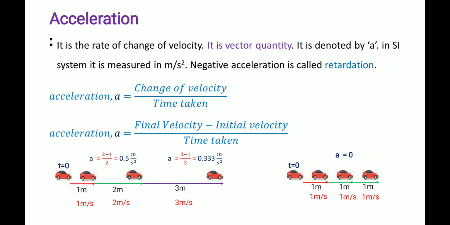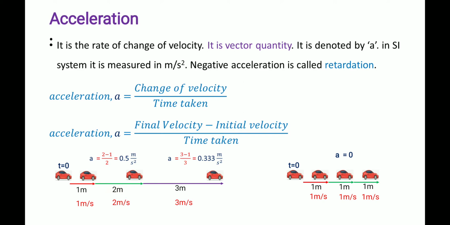Then we are going to study another important characteristic, which is acceleration. Acceleration is the rate of change of velocity. So how does the velocity change? Now we only studied velocity, displacement by time.